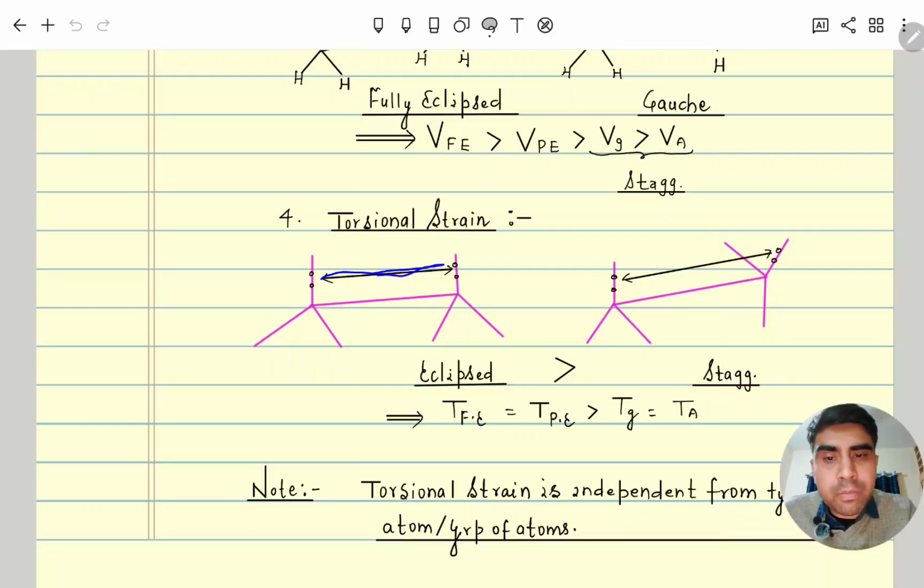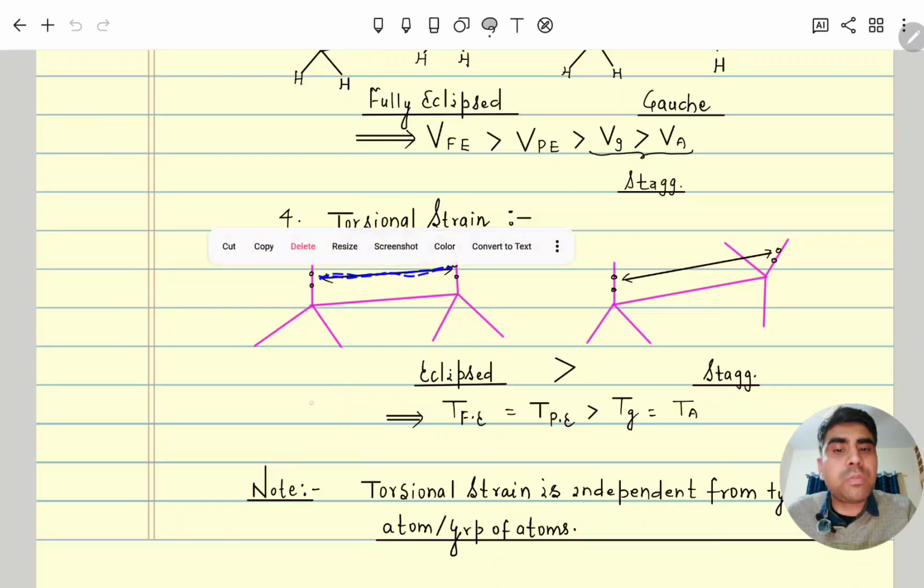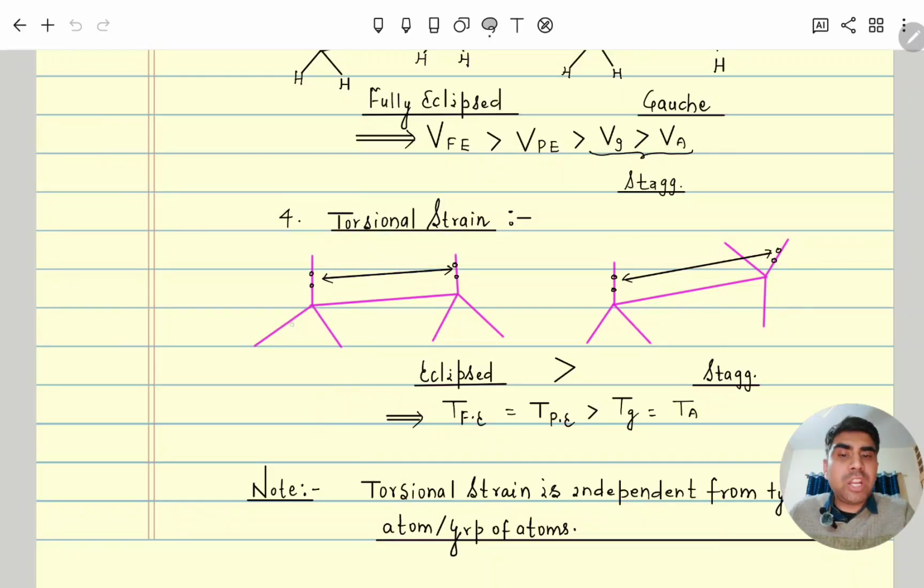So this bond pair repulsion is called torsional strain. Clear? It is irrespective of whatever group of atoms is there; torsional strain is just bond pair repulsion.